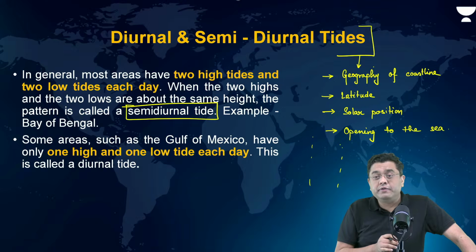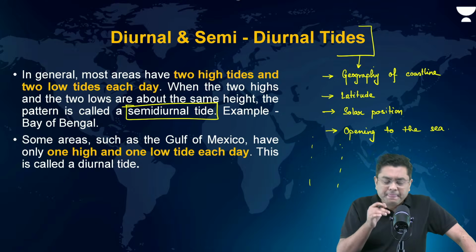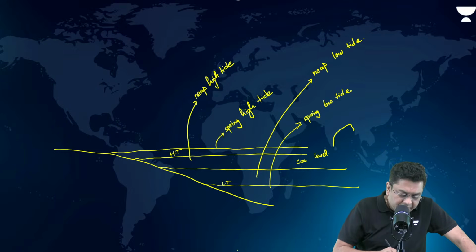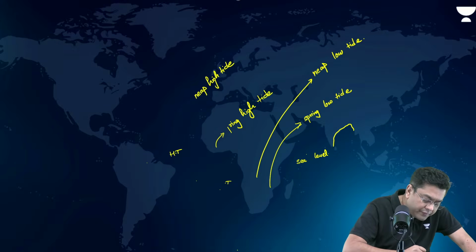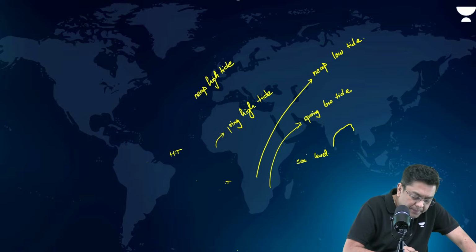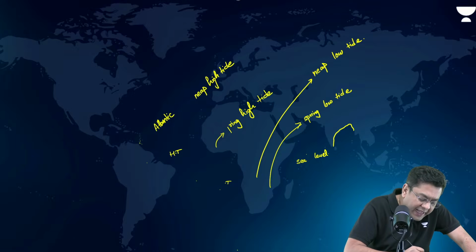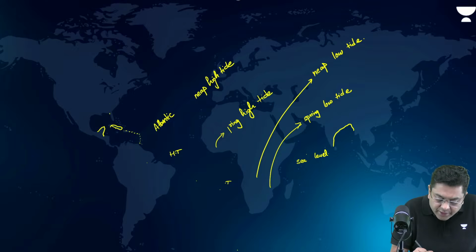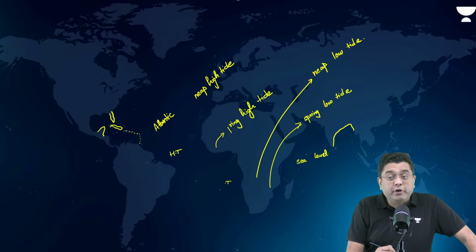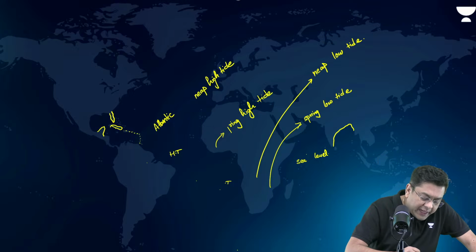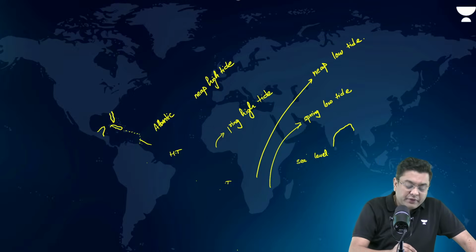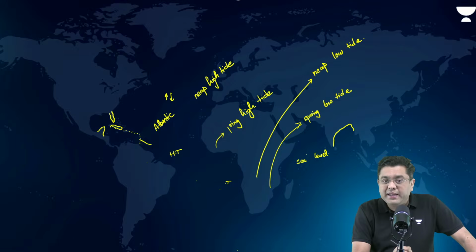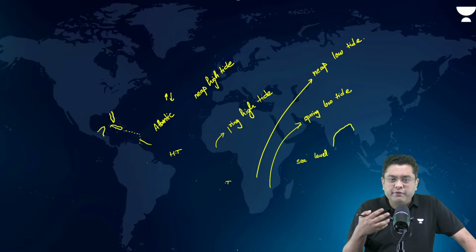But observe the geography of the region of Gulf of Mexico. Now, in the region of the Gulf of Mexico, if I remove all of this, observe here. This is your Atlantic, isn't it? Now, through the barrier that is the Antilles and the Caribbean islands, here you have the Yucatan Peninsula, and then you have the opening through the region of Florida. So here the water has to come through. If Atlantic experiences the rise and fall twice a day, that easily doesn't get translated into Gulf of Mexico.